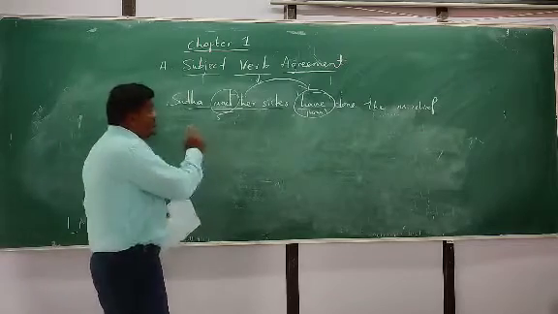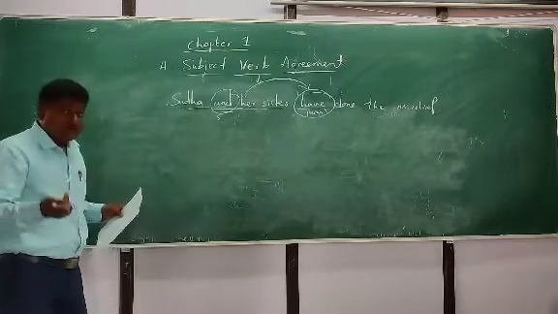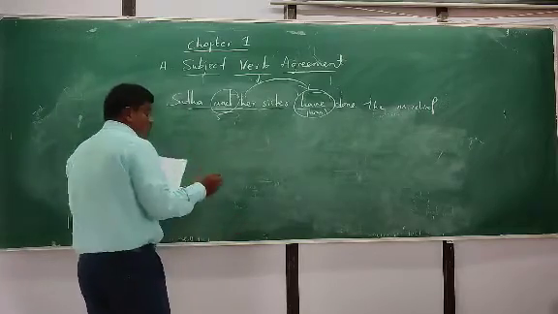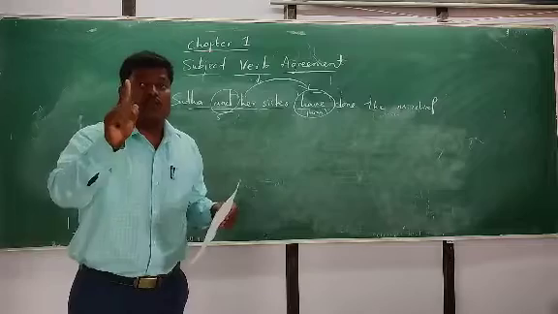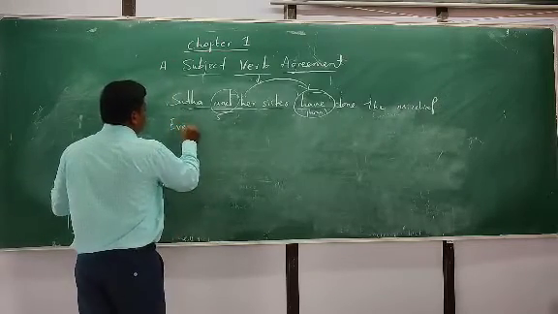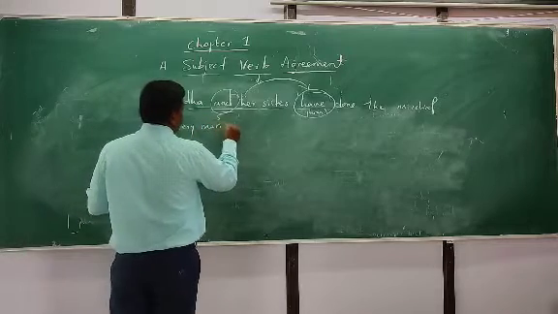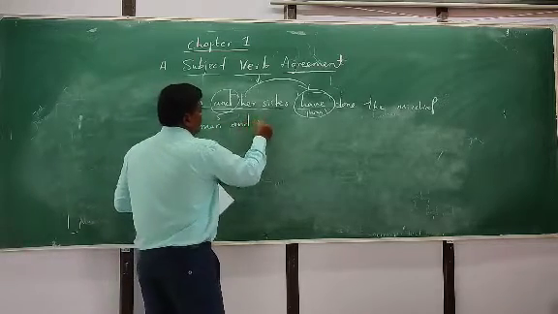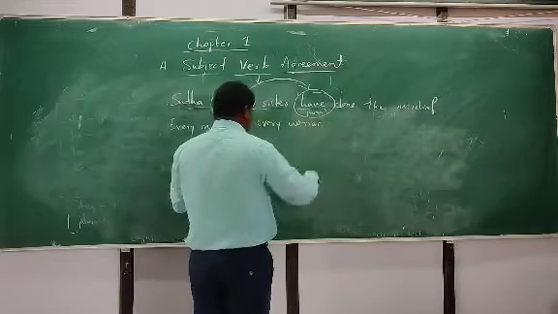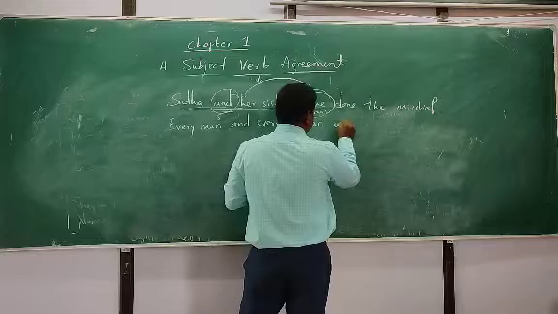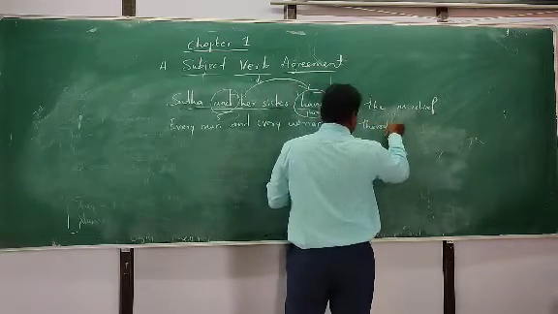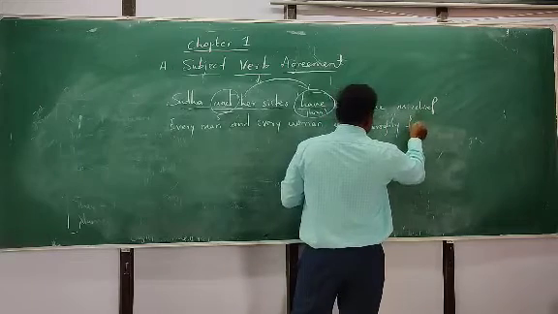In the same way, when two or more singular subjects are preceded by each or every, we must consider it singular, not plural. For example, every man and every woman was thoroughly frisked.